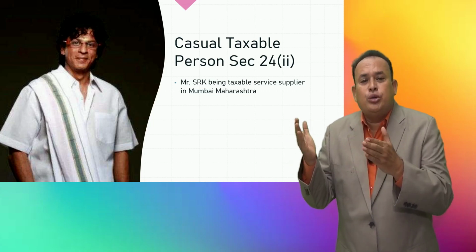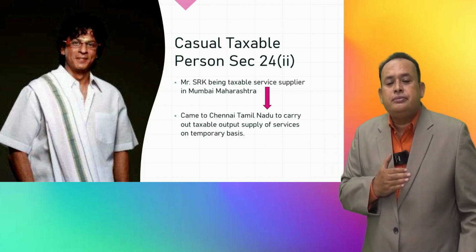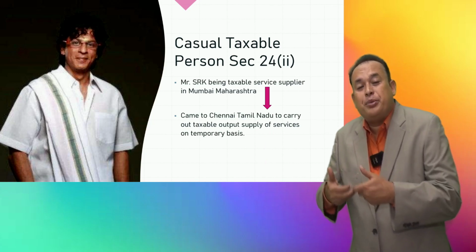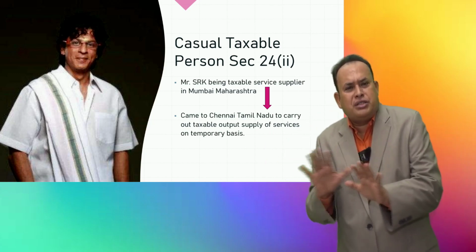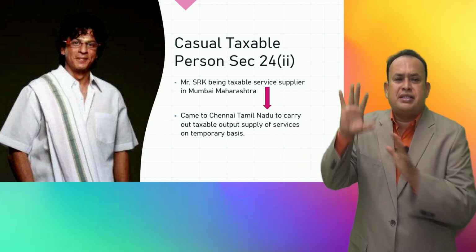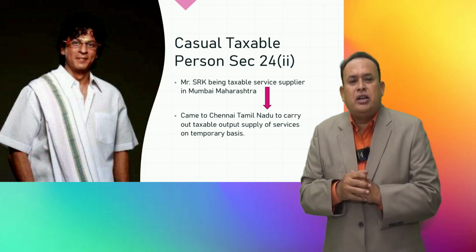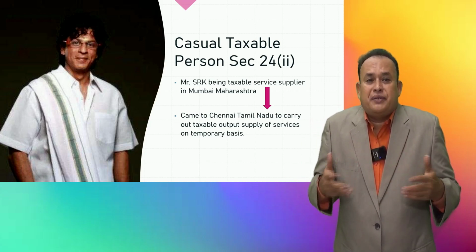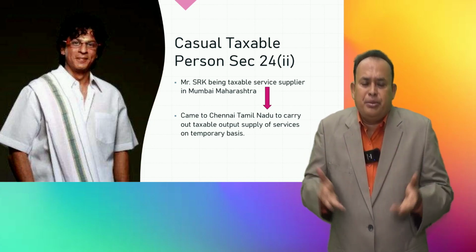Now, Mr. SRK is a taxable supplier of services located in Mumbai, Maharashtra. He came to Chennai, Tamil Nadu, to provide his taxable output supply of services on a temporary basis. He is not going to stay in Chennai permanently because his residence and family are in Mumbai. He will go back. He came to Chennai only to provide taxable supply of services for a couple of days on a temporary basis.